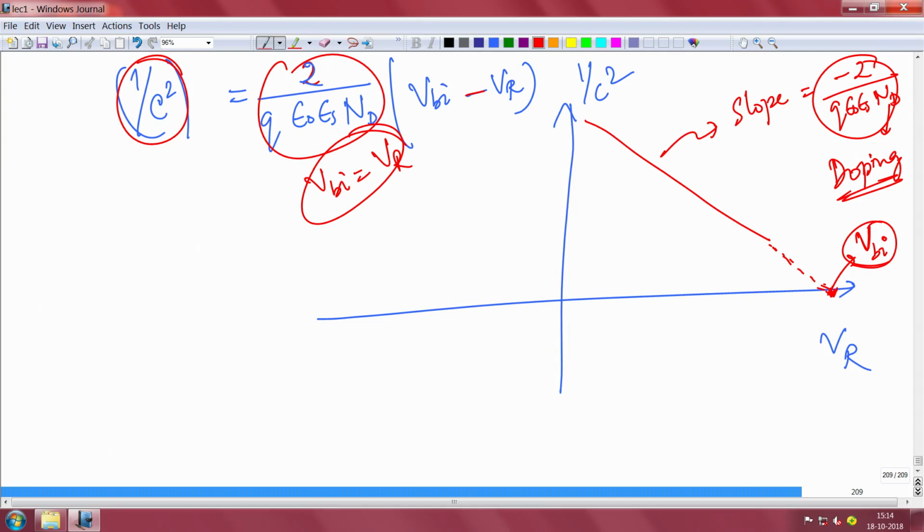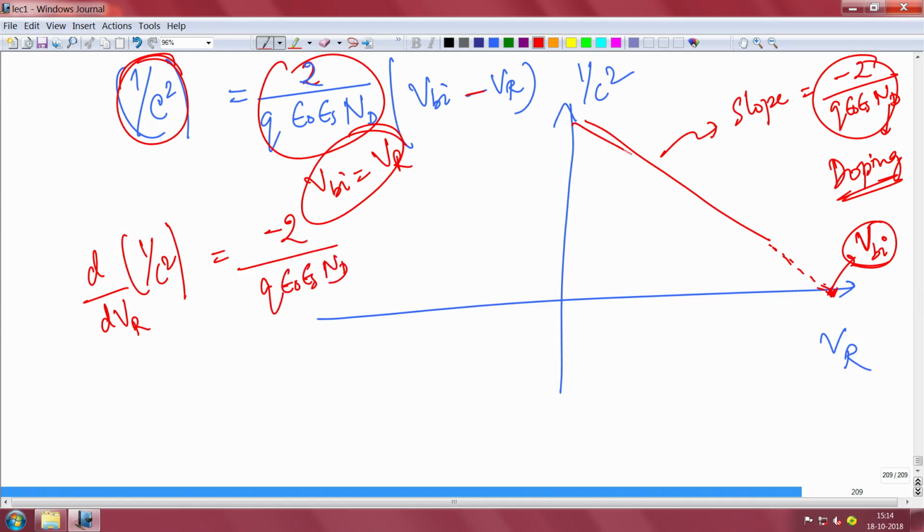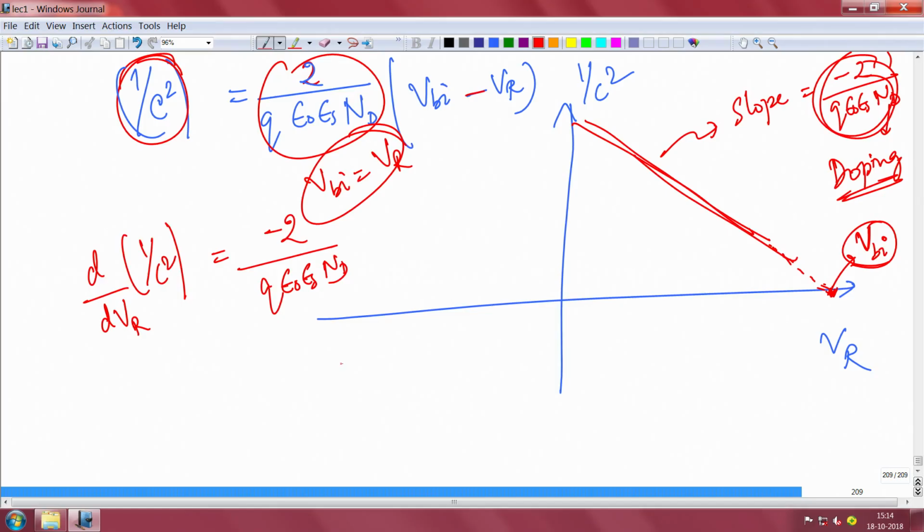So, it is a very powerful tool actually. And it is the same thing, if you take a derivative of this, of course, d by dVR of 1 by C square, then you will end up getting minus 2 by q epsilon naught epsilon s N d. If you take a derivative of this, you will get the slope, and the slope is this, which is the same thing essentially I told you. So, capacitance voltage profiling is a very powerful technique to find out the doping as well as the built in potential, and a PN junction actually behaves like a capacitor.